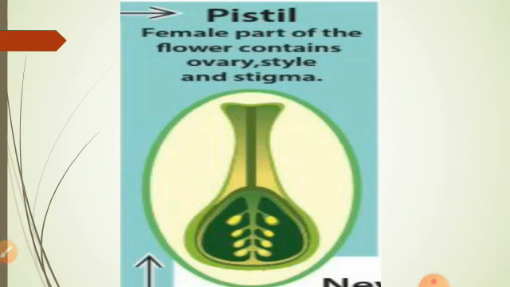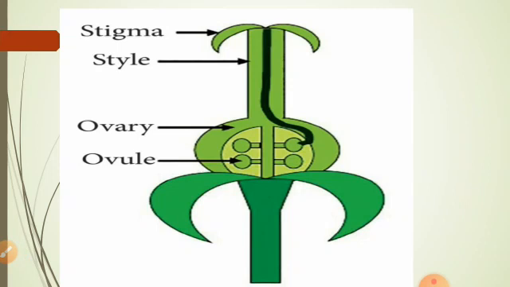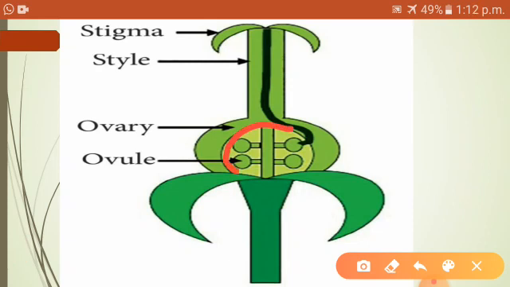This is a separate pistil part. Children, can you see this part is swollen at the bottom? That bottom part is swollen and it is called the ovary.